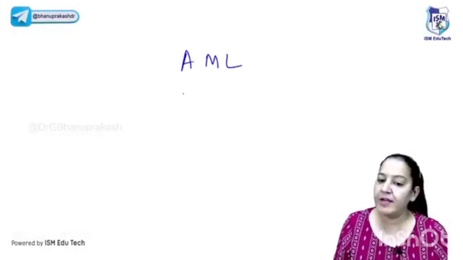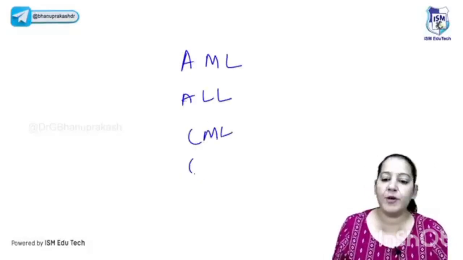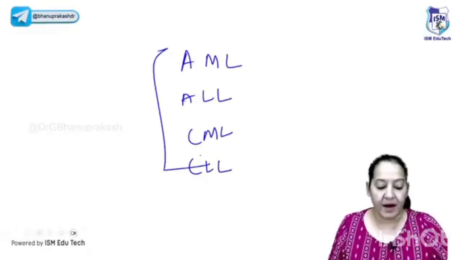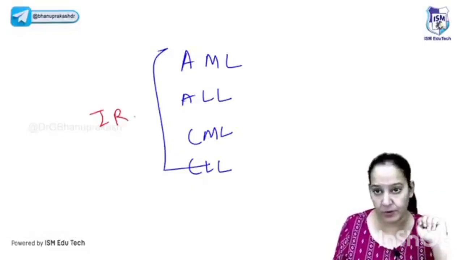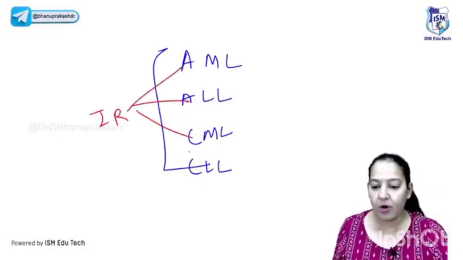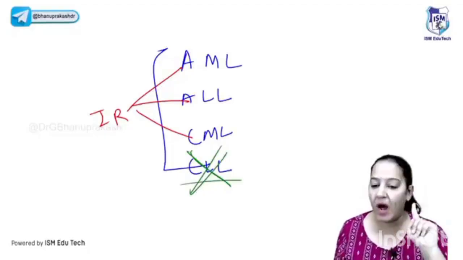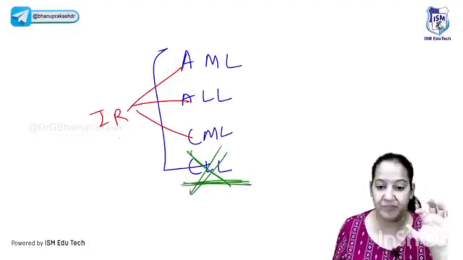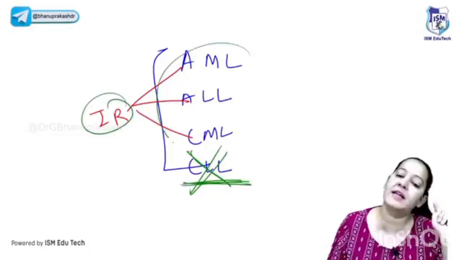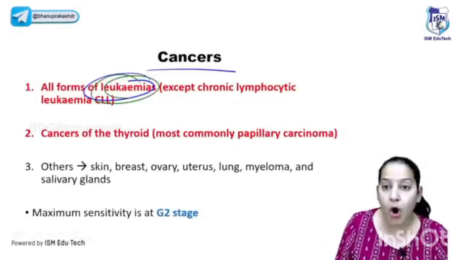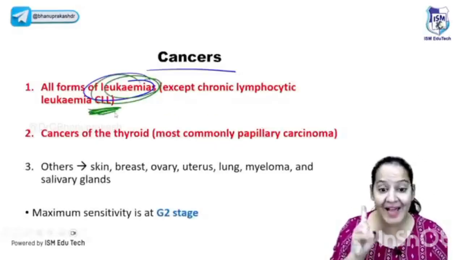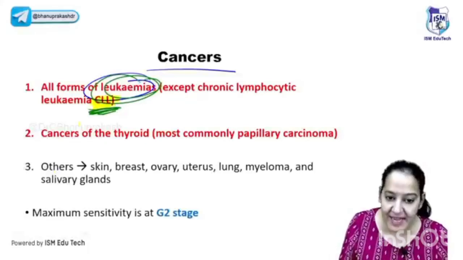It is acute myeloid leukemia, acute lymphoid leukemia, chronic myeloid leukemia, chronic lymphoid leukemia. There are four types of leukemia. IR causes three of them, not the fourth one. Which one doesn't it cause? It never causes CLL. IR, it's a very important PYQ. IR means ionizing radiation. Ionizing radiation never causes CLL. Apart from CLL, it causes all leukemia. Mind the exception. The exception is CLL.